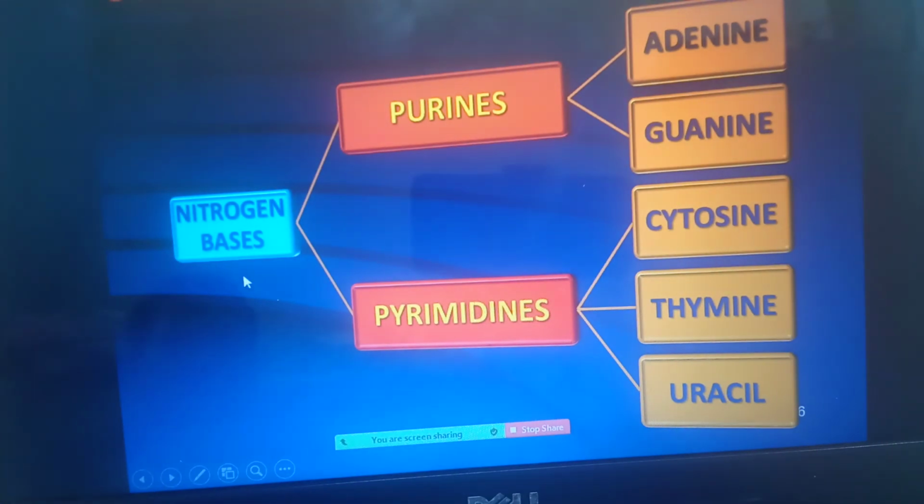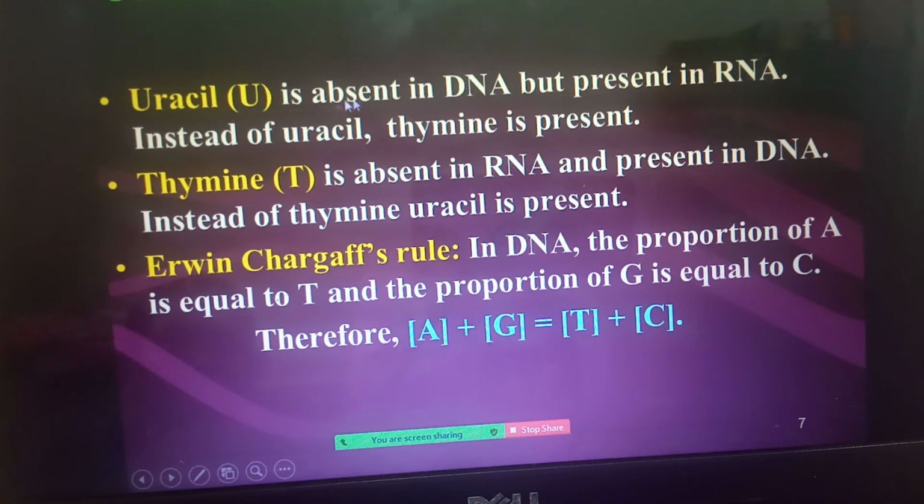Next, purine and pyrimidine are the 2 types of nitrogen bases. Adenine and guanine are the purines. The pyrimidines are cytosine, thymine and uracil. Uracil is present only in RNA. Thymine is absent in RNA, so thymine is replaced by uracil in the case of RNA. Uracil is absent in DNA, but present in RNA. Instead of uracil, thymine is present in DNA.